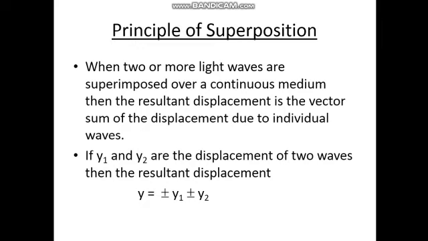When two or more light waves are superimposed over a continuous medium, then the resultant displacement is the vector sum of the displacements due to the individual waves. If y1 and y2 are the displacements of two waves, then the resultant displacement y is equal to plus or minus y1 plus or minus y2.